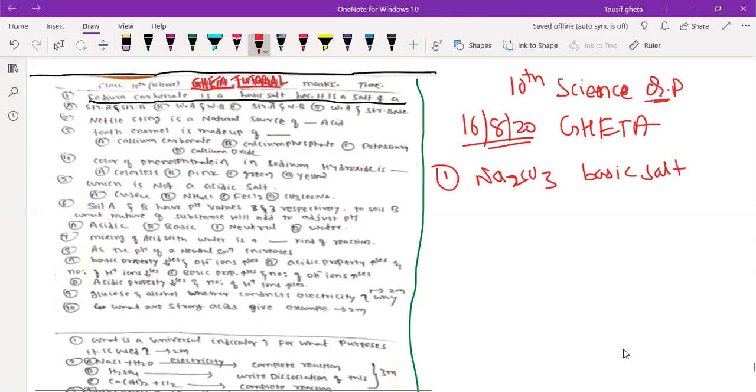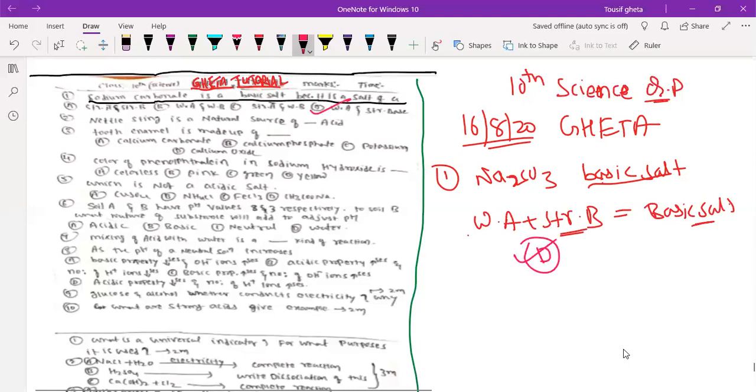There were options, strong acid, strong base and all. But when it is a basic salt, obviously there should be a strong base. So weak acid plus strong base will give you a basic salt. Am I right? Weak acid and strong base means the D option. Correct?